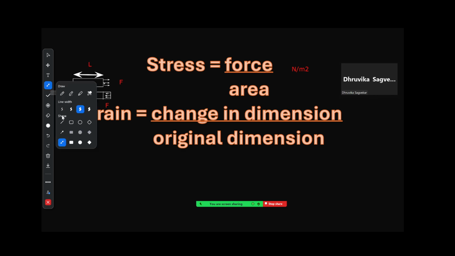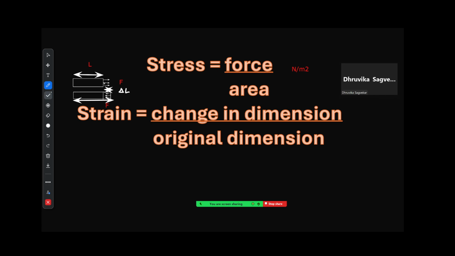Now what happened? When you applied this force, the body changed, correct? Its length became this much. So by how much has it increased? It has increased by a small amount, which is given over here, correct? This is said to be delta L. So this we call change in length. So this extra length that has occurred is written as change in length.